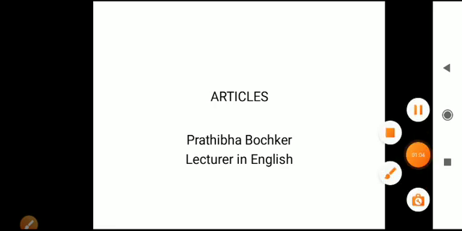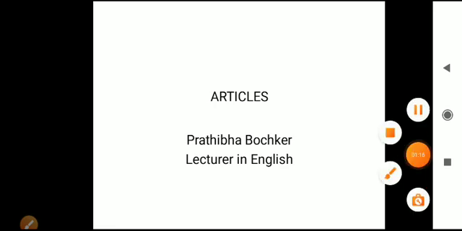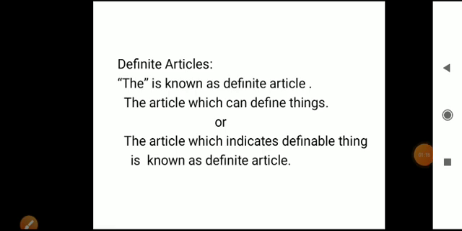So in today's class we're gonna learn the usage of the definite article. In the earlier class we learned the usage of indefinite articles a, an, and in today's class we're gonna learn the usage of the definite article. What articles come under definite articles? The is known as the definite article.